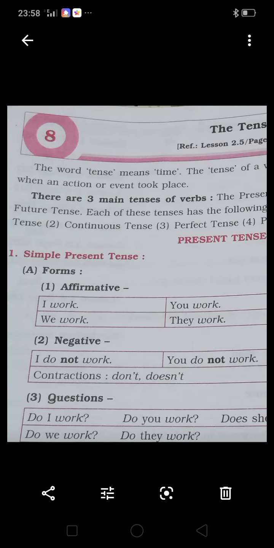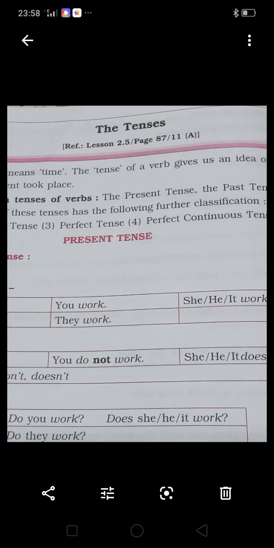Okay, then if there is a question, like this way, same, only we are writing do before the subject. Do or does before the subject. Means do I work, do we work, do you work, does he, she, it work, not works, because we are writing here does, and that's why we are writing does he, she, it work.